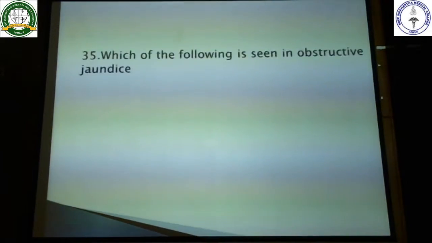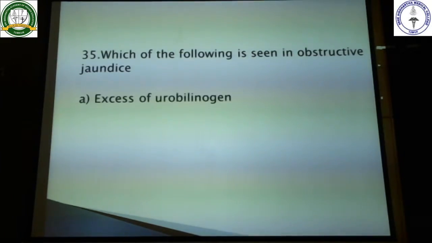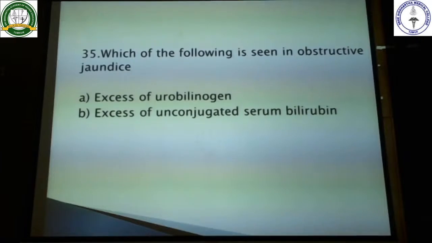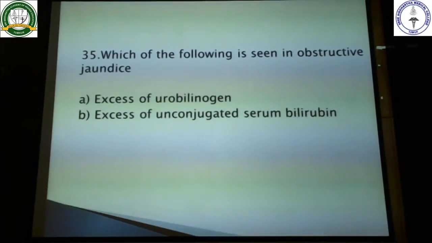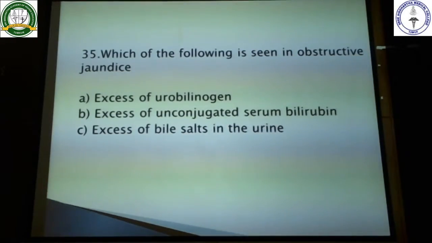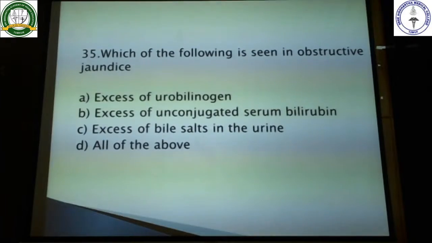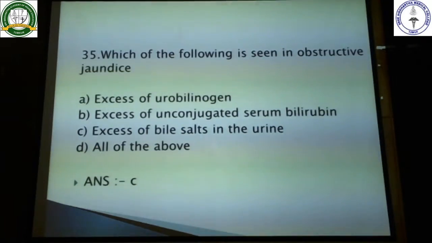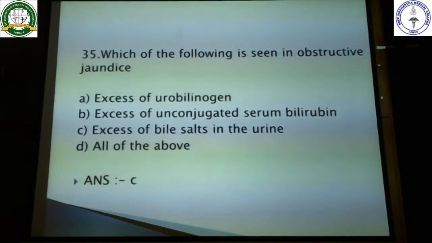Coming to the next question, which of the following is seen in obstructive jaundice? Excess of urobilinogen, excess of unconjugated serum bilirubin, excess of bile salts in the urine, and all of the above. So here the answer is C, excess of bile salts. Okay, so bile salts are excreted in the urine.